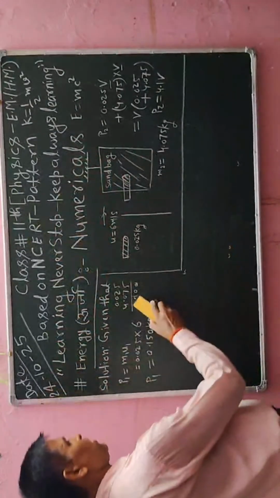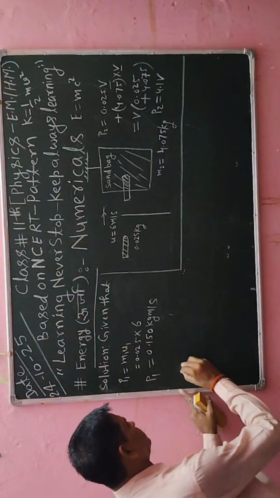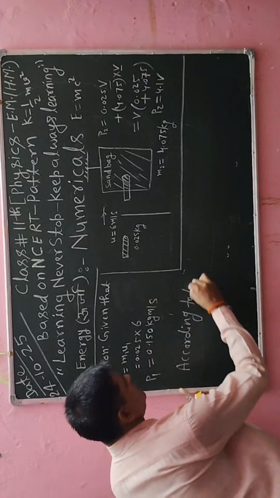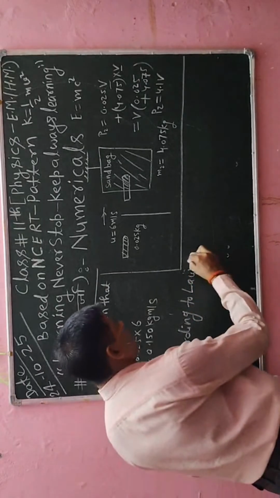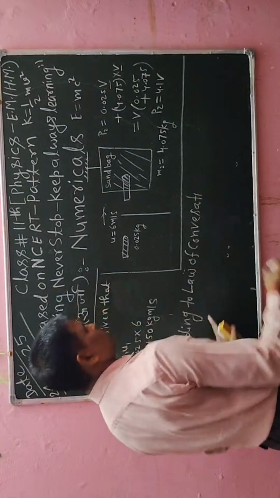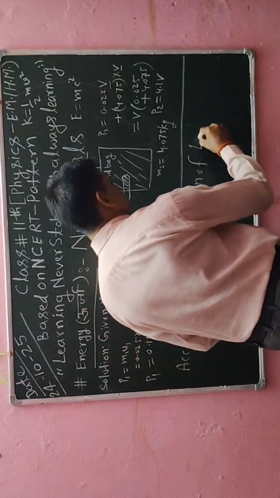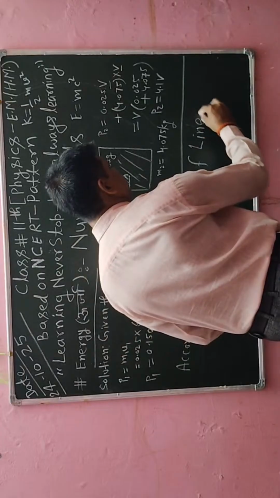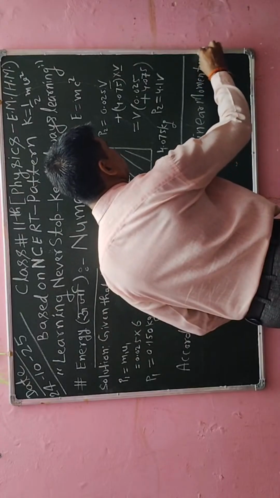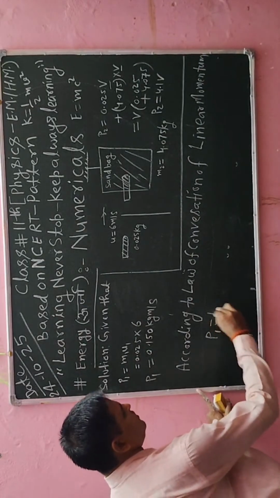Okay, so according to the law of conservation of linear momentum, I will say P1 is equal to P2.